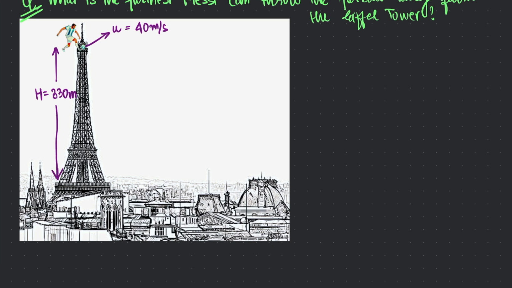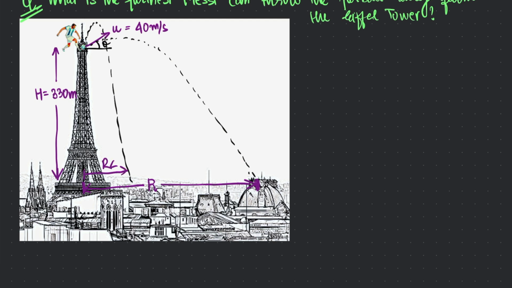And we expect the trajectory of the ball to take something like this, going like that, and ultimately hitting the ground. What we also want to figure out is this range, which is the horizontal distance away from the Eiffel Tower. Now the variable here is going to be the angle at which the ball is hit, this theta. If you imagine that theta is a very large value, say very steep, then the trajectory would be something as follows, and the range here is going to be very small.